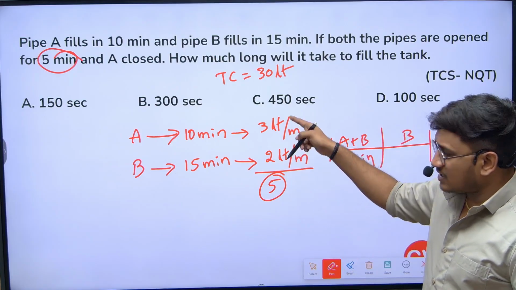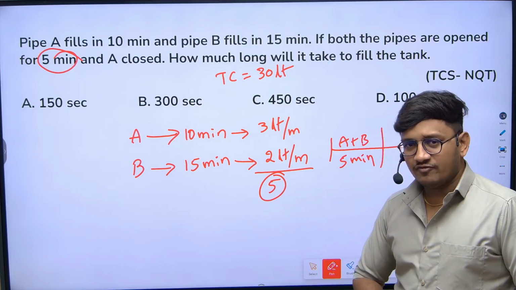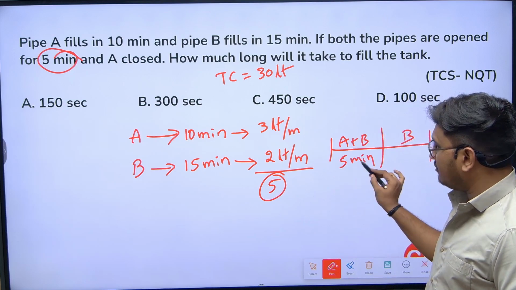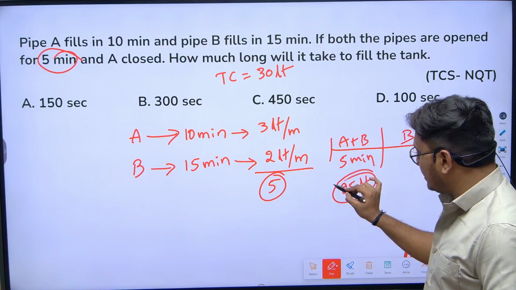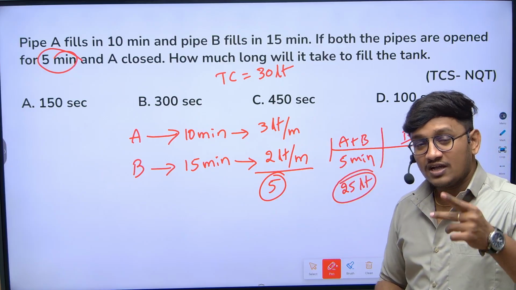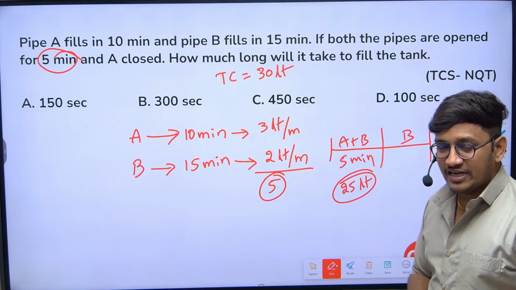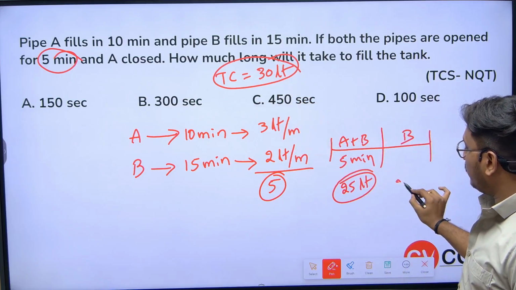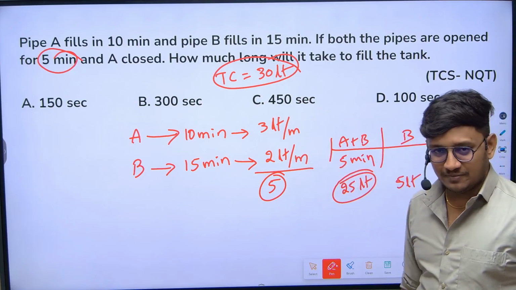In 1 minute they both can fill 5 liters, so in 5 minutes, obviously 5 into 5, 25 liters will be filled when they both are kept open. After filling 25 liters, how much remaining is left out? 5 more liters are left out, that should be filled by B.